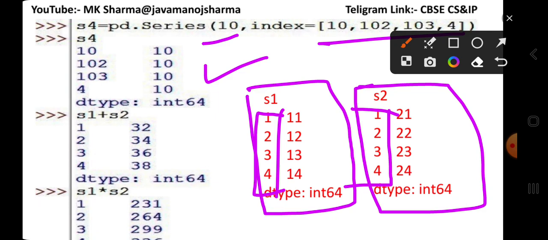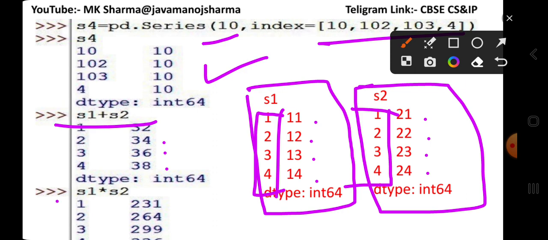When we apply S1 plus S2, then 11 and 21 are added, 12 and 22, 13 and 23, 14 and 24 are added.